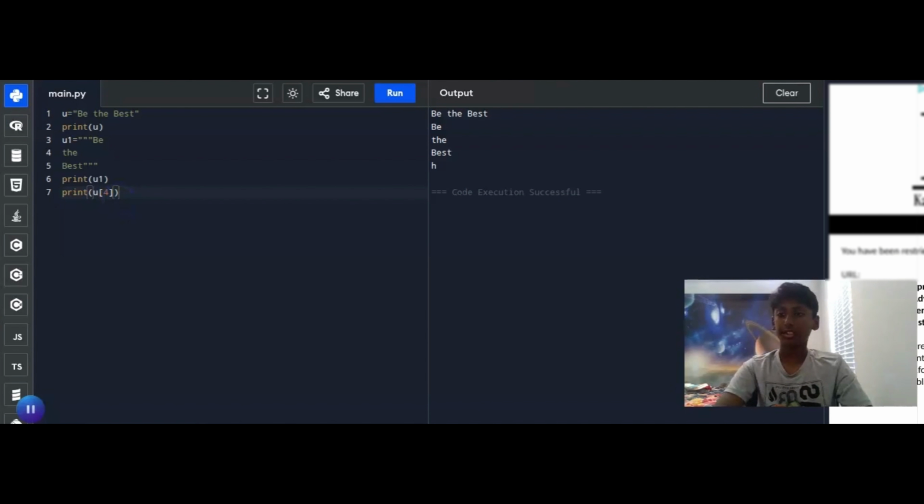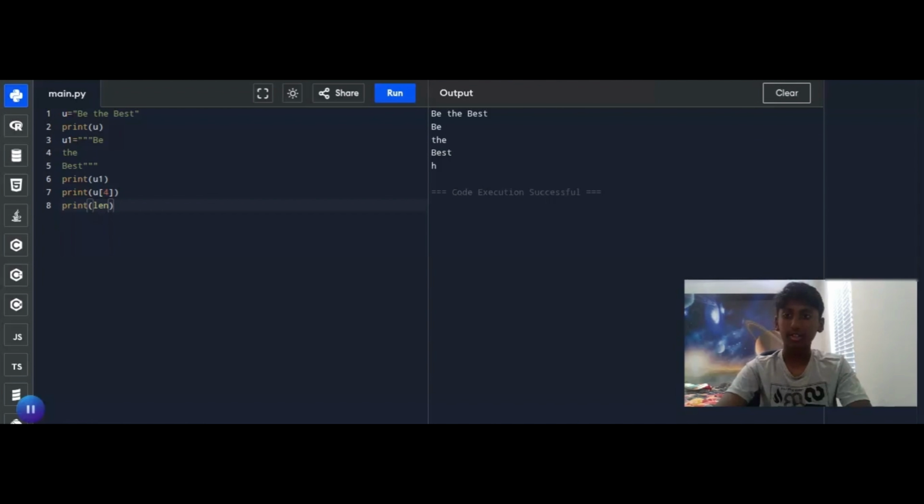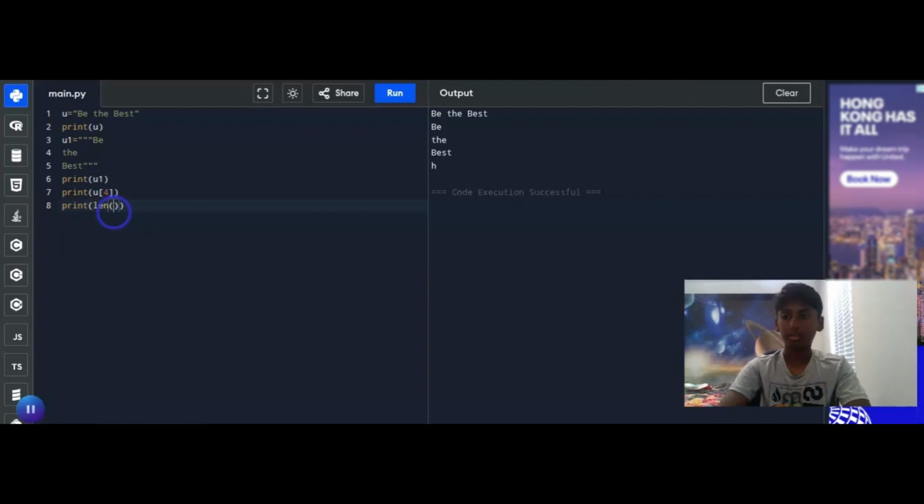Cool. Now I'm going to show you a new function. So we'll use print, which is our command. Print. Our new function is len, L-E-N. It is short for length. So this function is used to find the length of something. So length of u. So this will help us find the length of u. 11. When we're finding the length, there is no 0. So if you count starting at 1, it'll be 11. So 1, 2, 3, 4, 5, 6, 7, 8, 9, 10, 11.